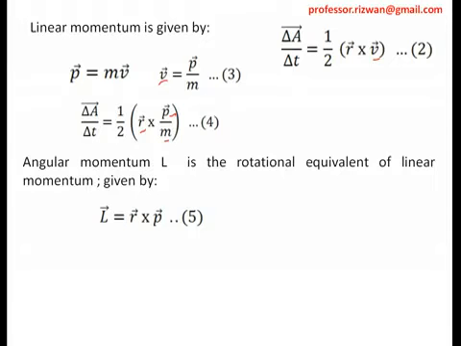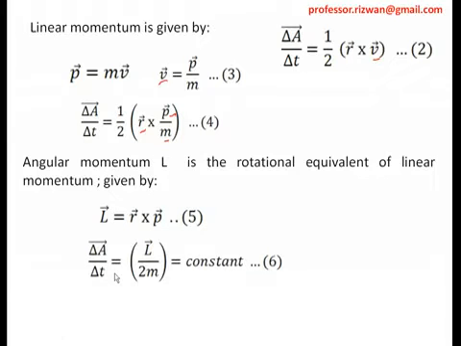So if I substitute this equation number 5 in equation number 4, r cross p is equal to L. So half will be the same, so delta A upon delta t is equal to L upon 2m. L is constant because angular momentum is constant, and 2m is constant, so everything is constant. So the rate of change of area is constant. That is the proof of the second law of areas, Kepler's second law.